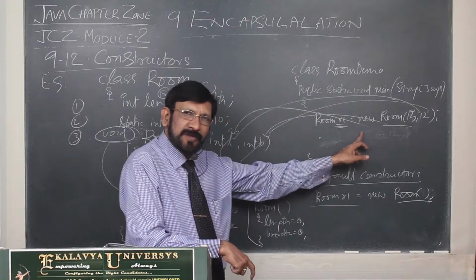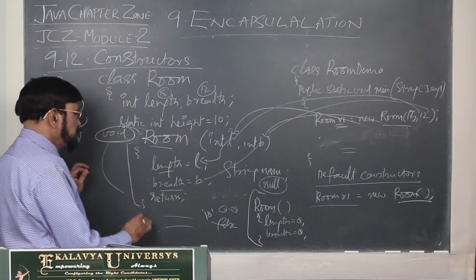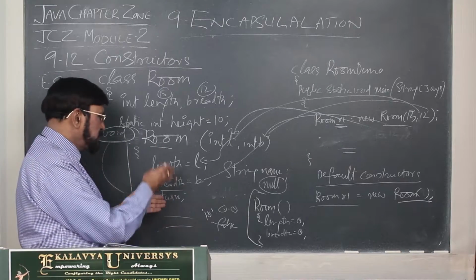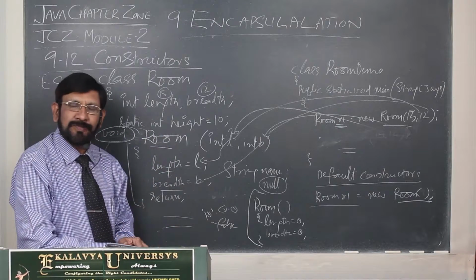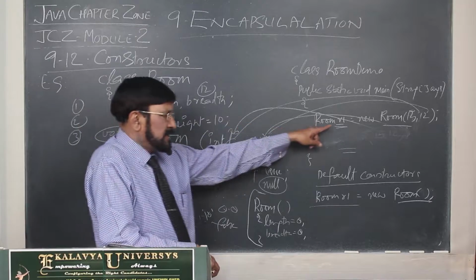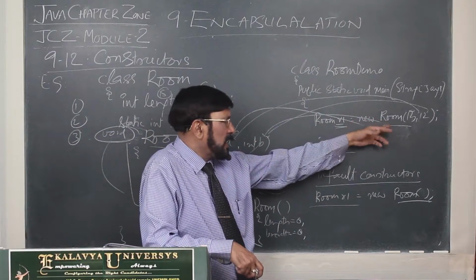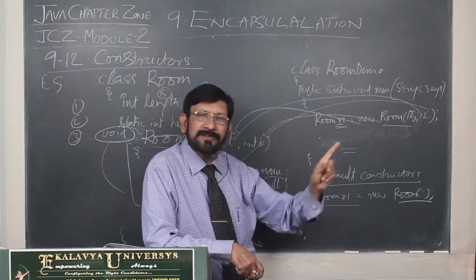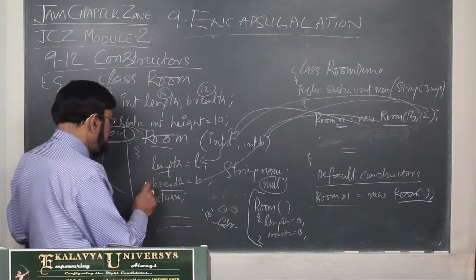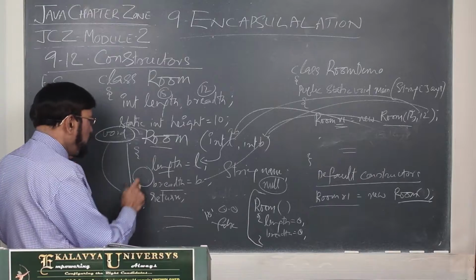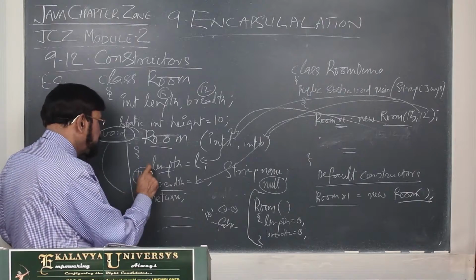R1 is the boss of the constructor. Now, in such a case, the boss is invisibly present here. Now R1 is calling it. So who is the caller of this constructor? That is R1. So R1 is present here. How? In the form of this.